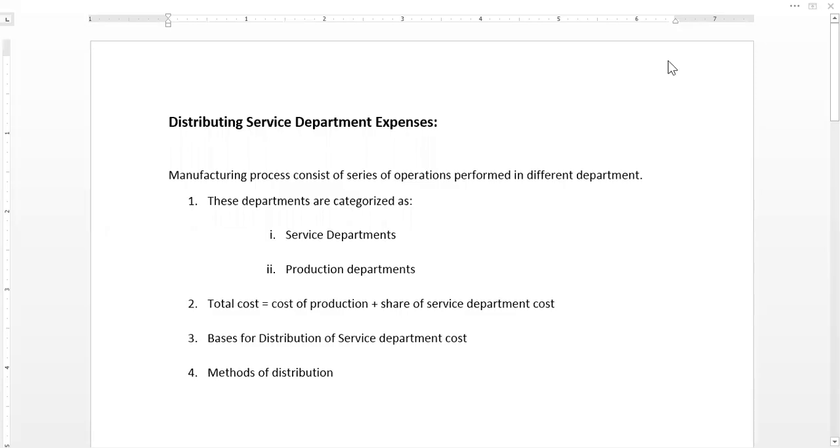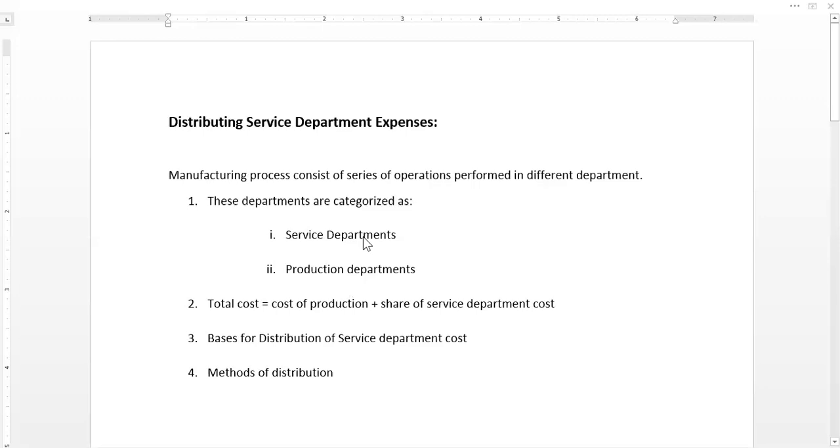Bushra Mirza will be telling you about how to distribute service department expenses. In a manufacturing company, the factory manufacturing process consists of a series of operations performed by different departments. These departments are categorized as service departments and production departments. Service departments are essential parts of the organization, but they do not work directly on the product.